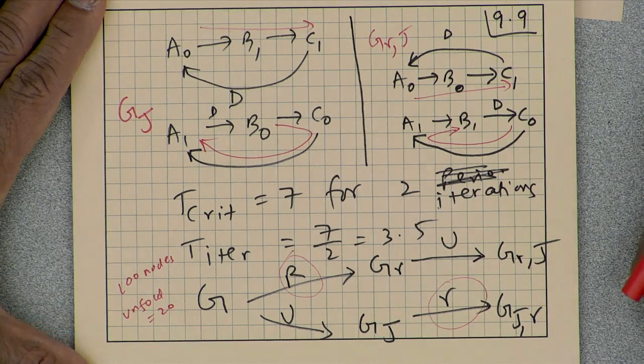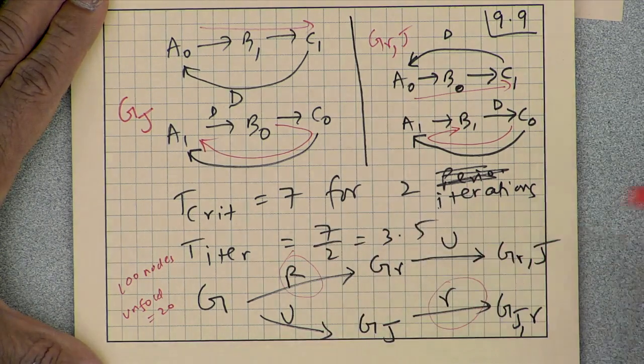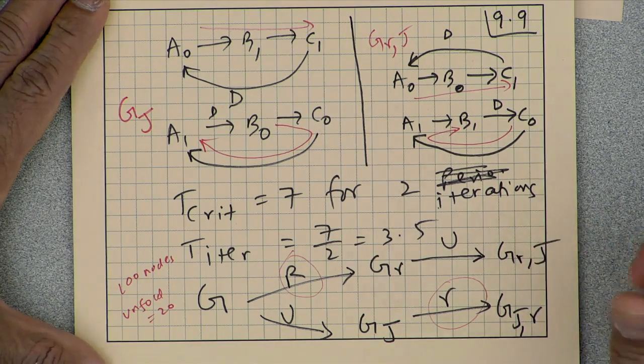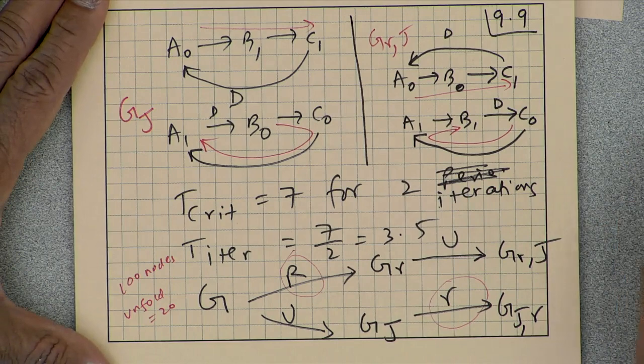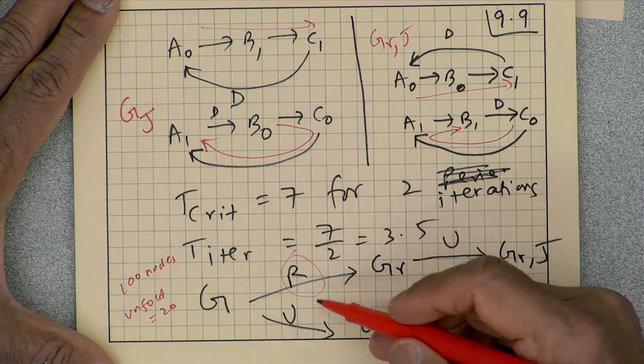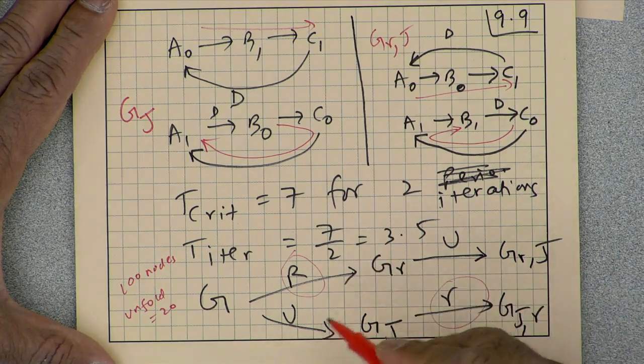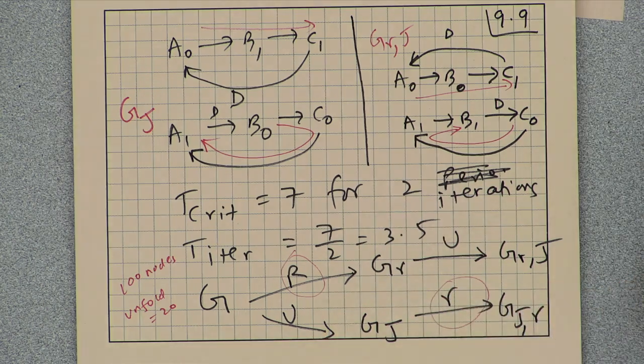So, is it better to have order of 100 cube or order of 2000 cube? 100 cube. So, if indeed, well, we have not talked about why, but if indeed it was possible to first retime and then unfold, then it would be desirable to do that as opposed to unfolding and then retiming, because unfolding will increase the number of nodes by factor j. So, that means the complexity will increase by order of j cube.